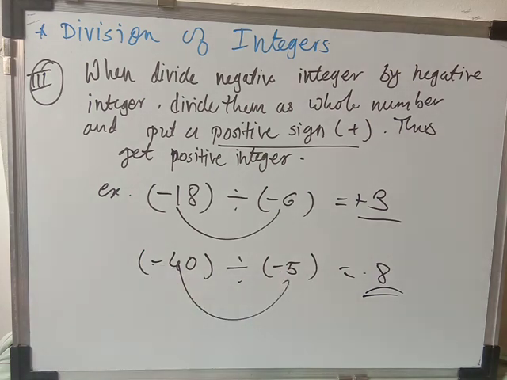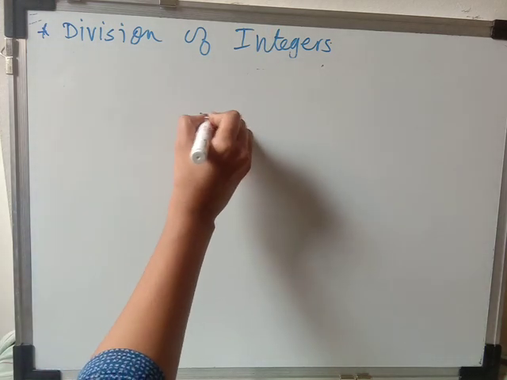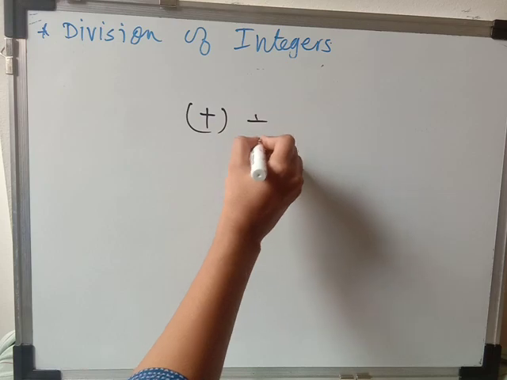So three things you have to remember. Let's revise the points since we started learning the division of integers. At that time I told you that the quotient of two positive integers is always positive. So remember, when you are dividing two positive integers, the quotient is always positive.